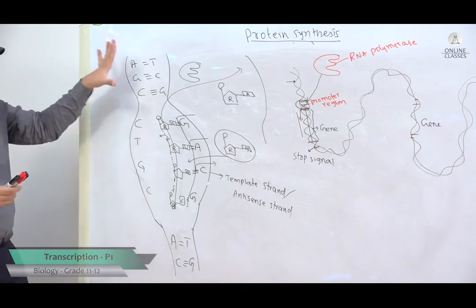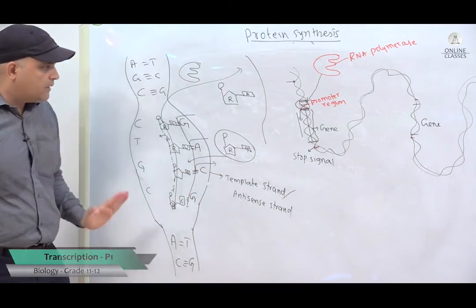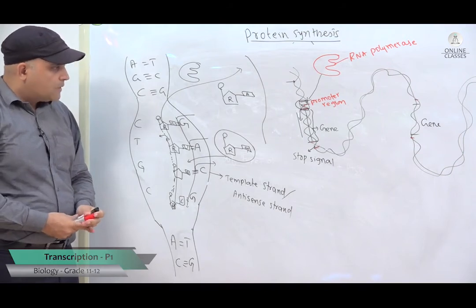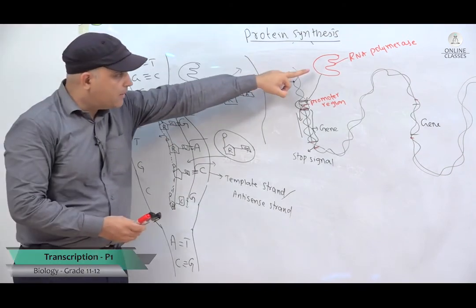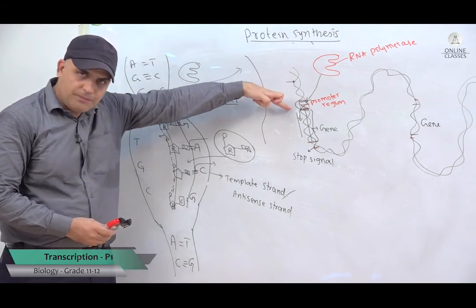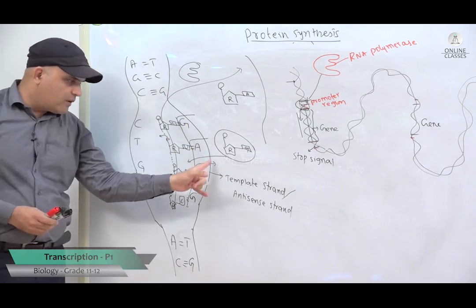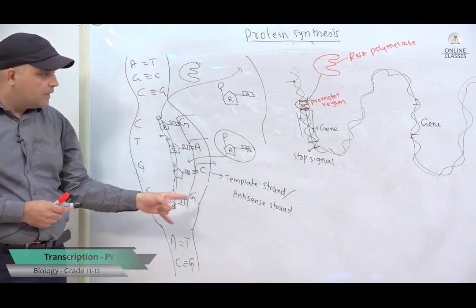If they ask you for 4 marks, because this question always comes for 4 marks as an asterisk question where you have to write in a logical sequence and write the technical terms correctly, how are you going to write this answer? First point, you are going to write that enzyme called RNA polymerase binds to the promoter region and starts unwinding the DNA. Only one strand of the DNA double helix is used, and that strand is called a template strand.